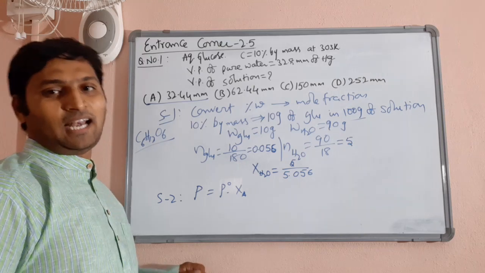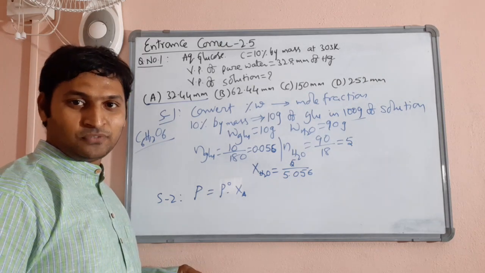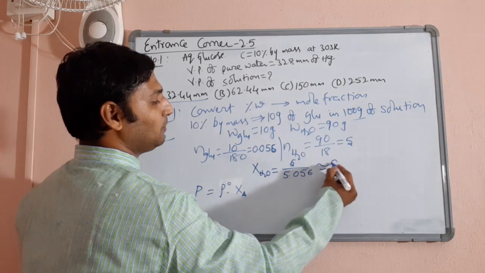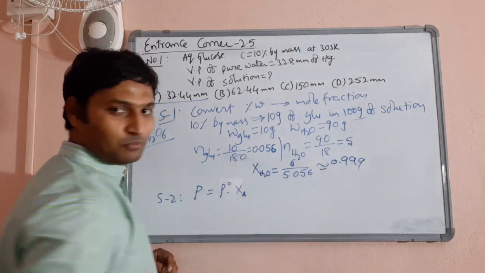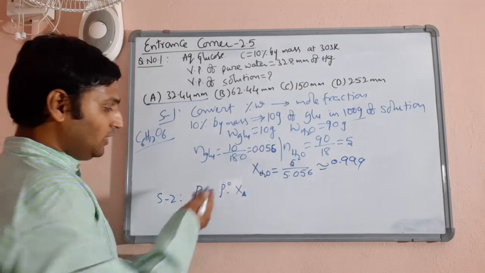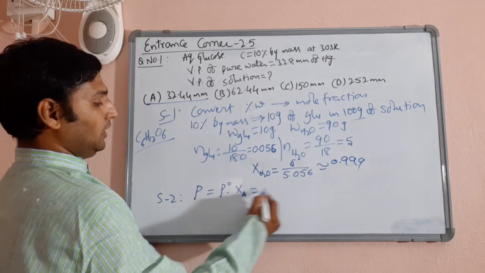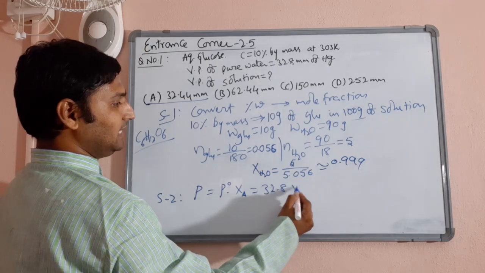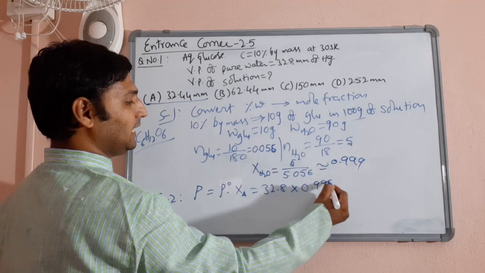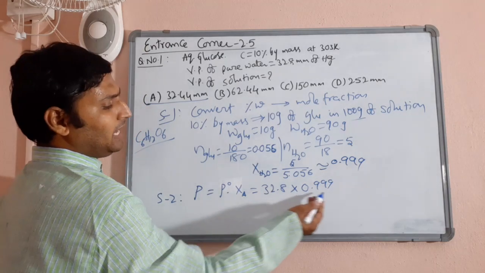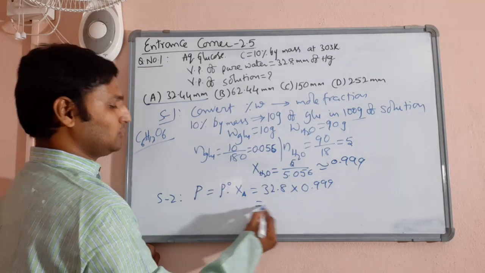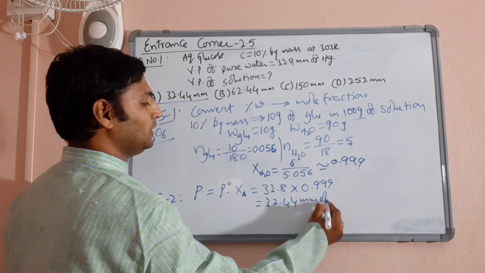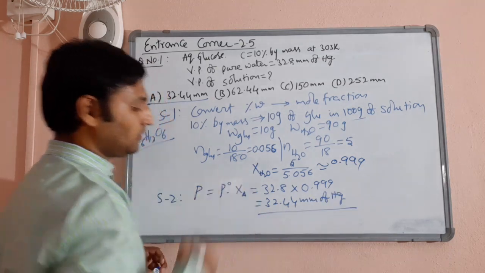5.056 is not even close to 5.1. That means it will be coming almost equal to 1. So I can say it will be 0.999 something. Yes or no? Now substitute here: P naught, 32.8, into 0.999 something. 0.99 is almost equal to 1. So obviously you must get 32.44 millimeters of mercury.